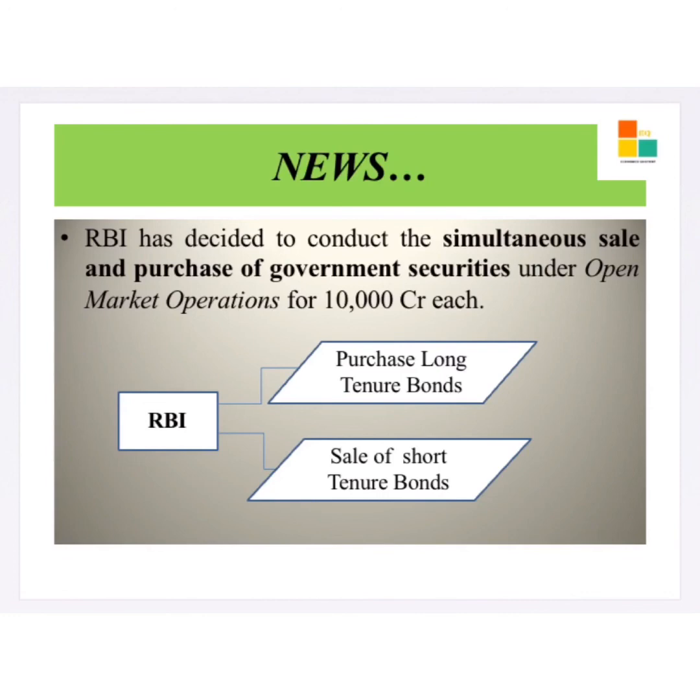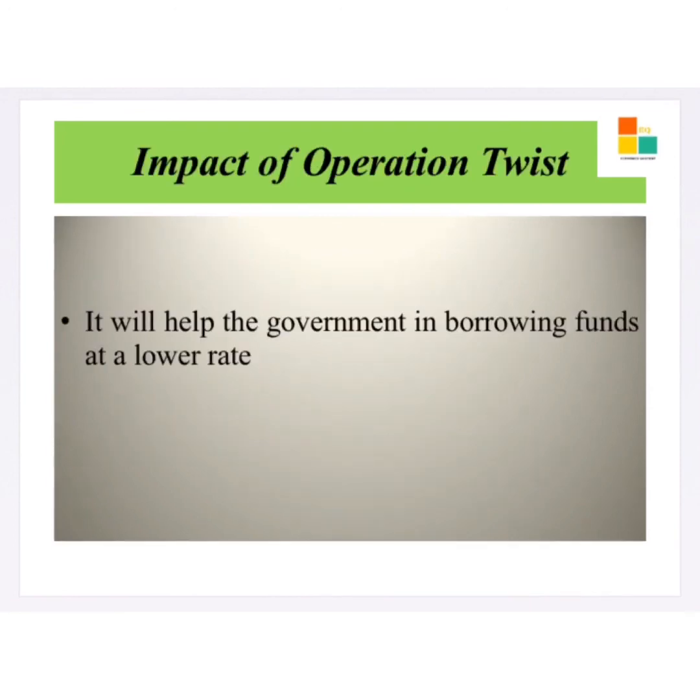The next important factor about Operation Twist is that it will help the government in borrowing funds at a lower rate. Due to the lockdown, tax receipts of the government have reduced drastically, so there is a need for huge borrowing from the market. With the Operation Twist, what we expect is that the yield rate will come down. So the borrowing cost for the government will also come down. In this way, the government can mobilize funds easily.